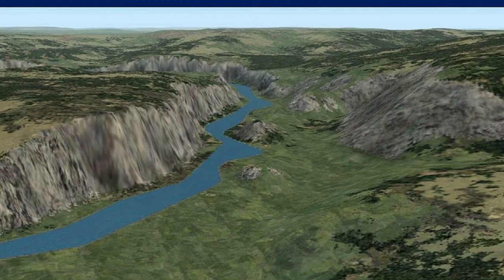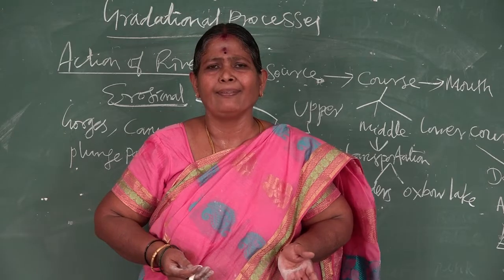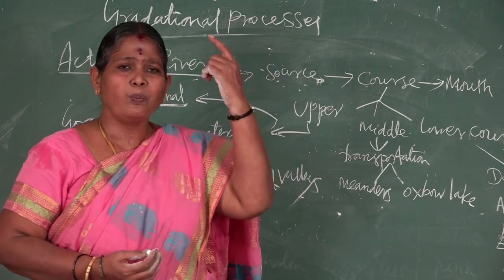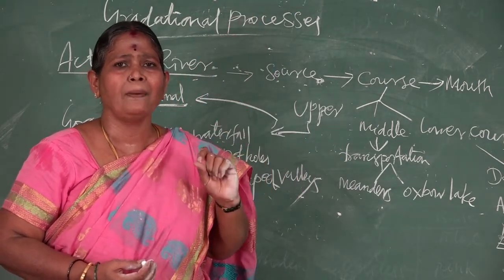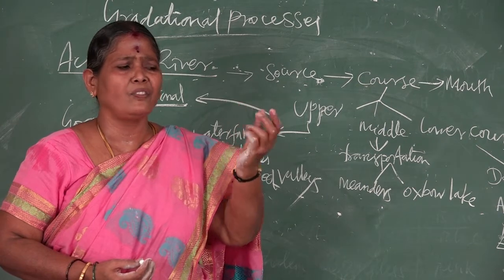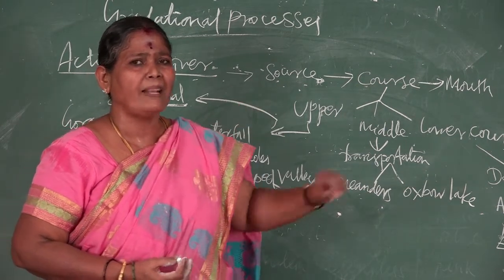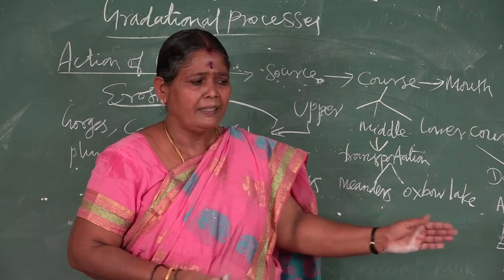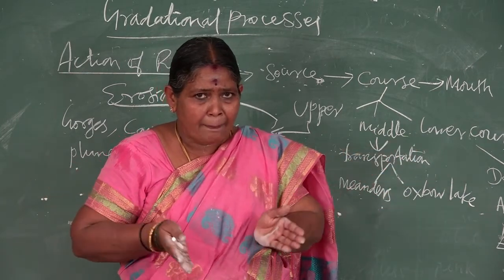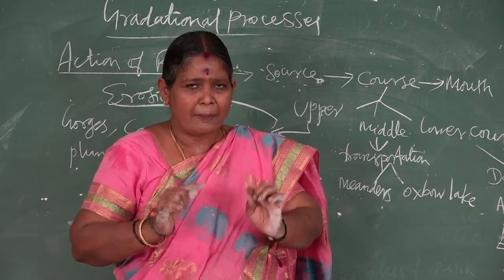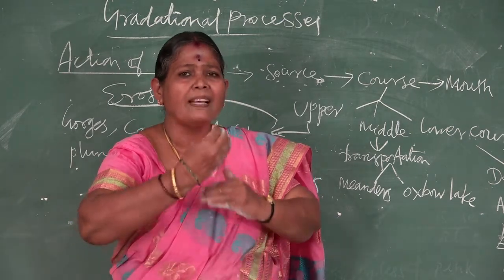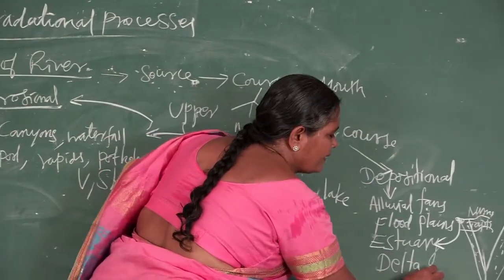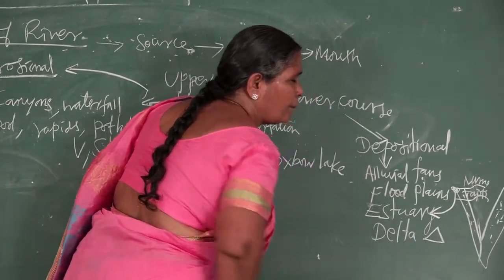The word delta was used by the very first Greek people, because the river Nile formed a delta shape, so the Greek Egyptians used this word delta. That is why the triangular shaped alluvial soil deposit at the mouth of the sea is called a delta. We represent it as this shape.